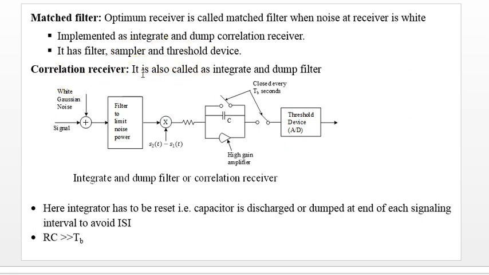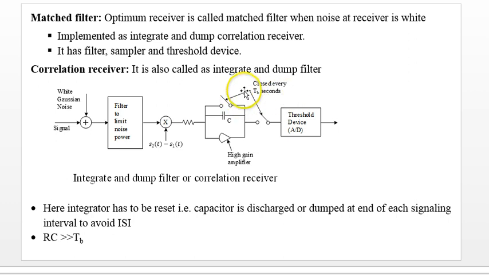Here the figure shows the correlation receiver. It's also called an integrate and dump filter. The source has white Gaussian noise, and this is the signal. There is a filter to limit the noise. Then the carrier generated at the receiver and this signal are cross correlated and sampled here.